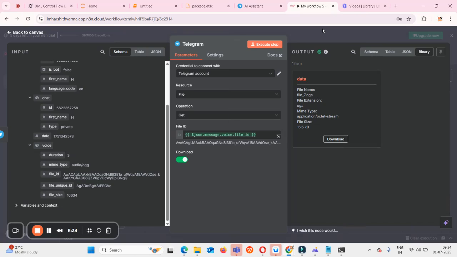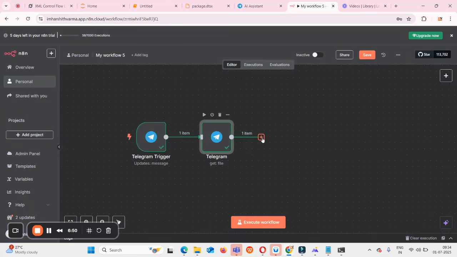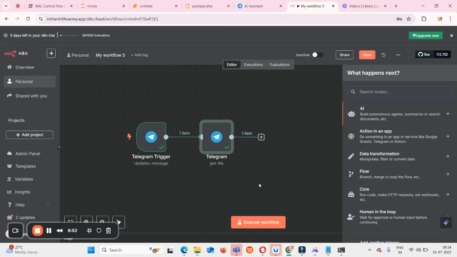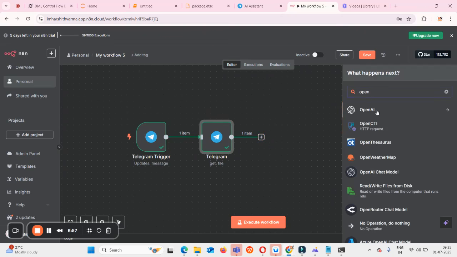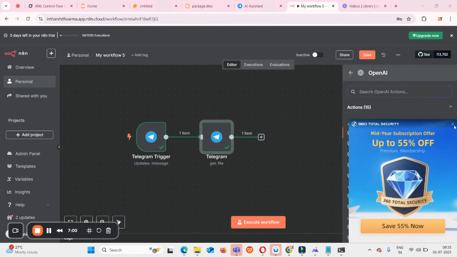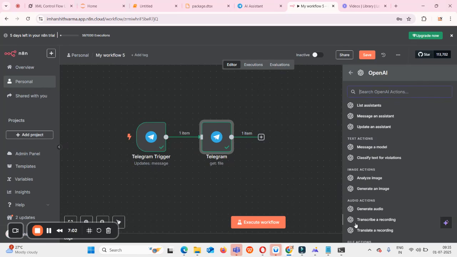Using this data variable only, we are going to transcribe this audio into text first, because only when we transcribe that text can we pass the particular message in the text or audio file to the LLM model. That's why I'm going to transcribe it. For that, I'm going to use my OpenAI account. I'll click on this OpenAI, and inside that we have some action called audio actions. In that audio action, we have a second option, right? Transcribe a recording. I'll click on this transcribe a recording.